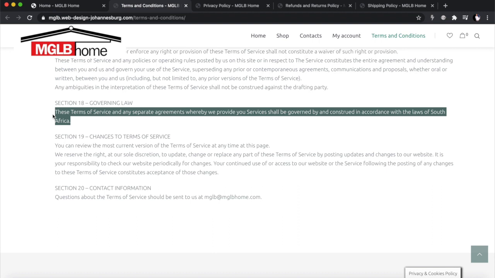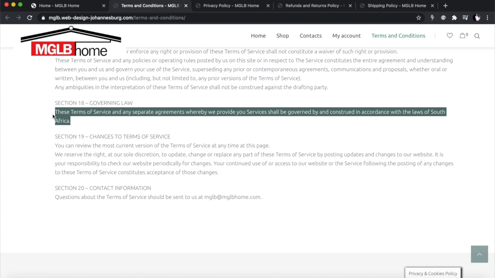Now, because we know that e-commerce stores are usually global, I can create a store here today, and once it's done, anybody can buy from it. But in my case, I've specifically limited the geographical reach of the store from the back end, so that you can only purchase from it in South Africa. So if you're outside of South Africa, you wouldn't be able to enter your address and purchase, because I've limited it.